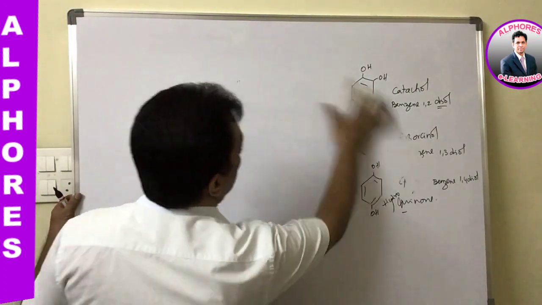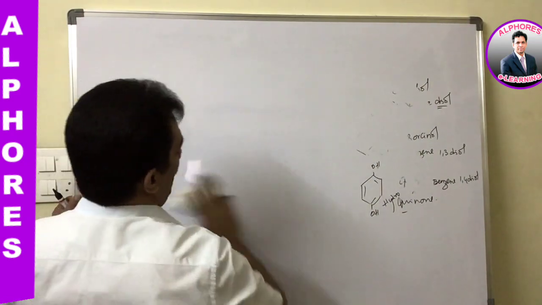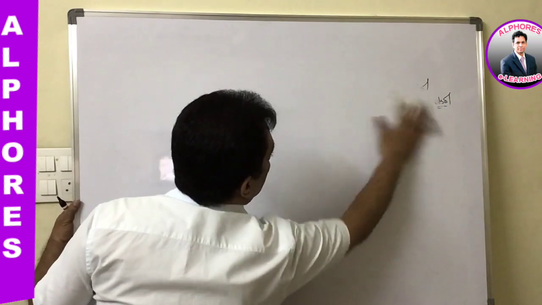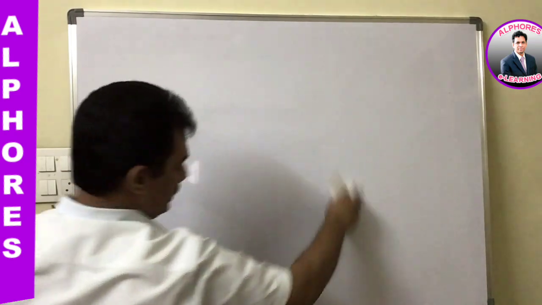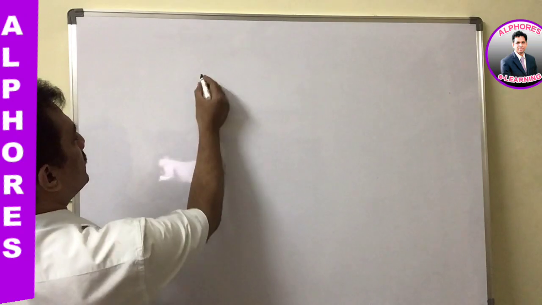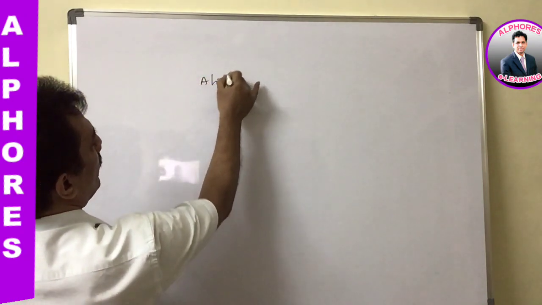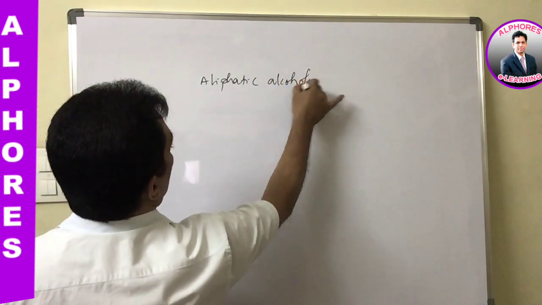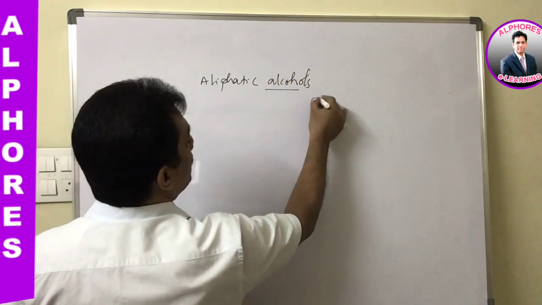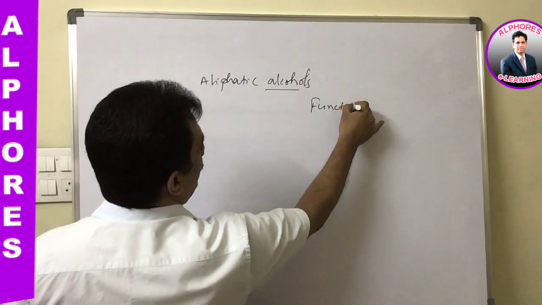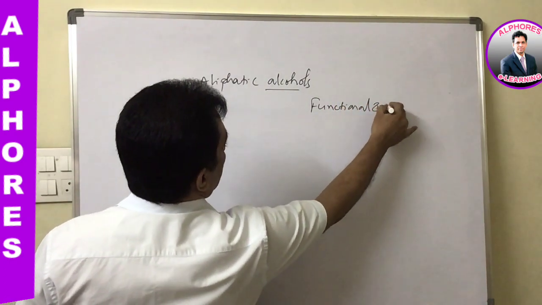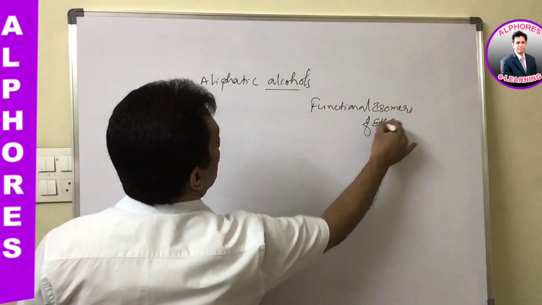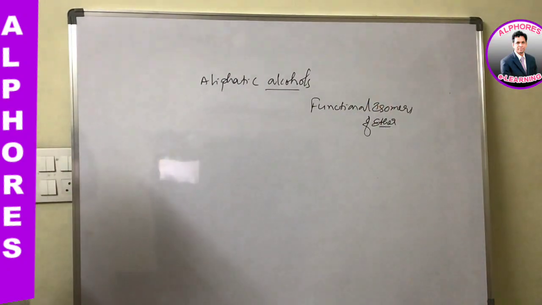Now let us move to the next part of alcohols, which is isomerism. As we know, these are oxygen-possessing compounds, only one oxygen is present, and thereby these aliphatic alcohols are functional isomers of ethers if sufficient carbons are present.